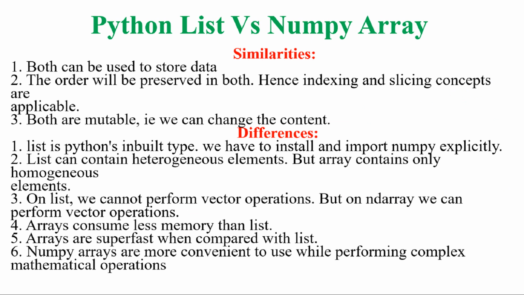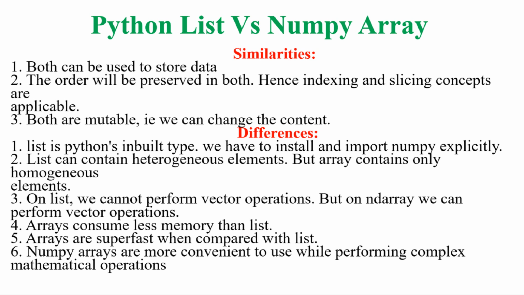What are the basic similarities and dissimilarities between the Python list and a NumPy array? The Python list can be used for data storage, and the NumPy array can be used for data storage. So both can be used to store the data. The Python list preserves the insertion order, and NumPy also preserves the insertion order. That means the order in which you insert the elements into the Python list will be preserved. In the same manner, the order in which you insert the elements into the NumPy array will be preserved. Okay, so these are some similarities.